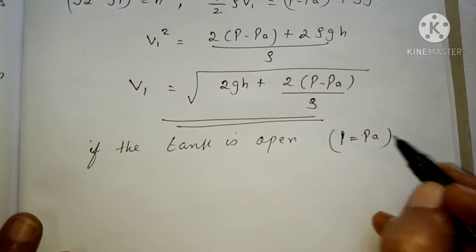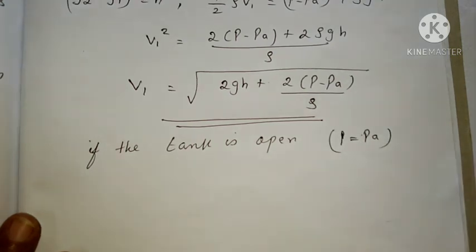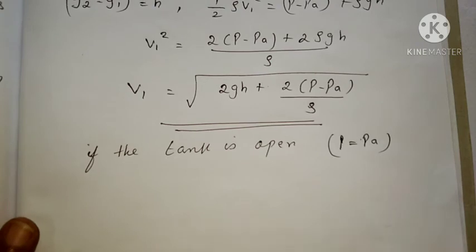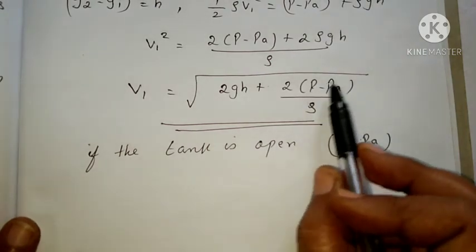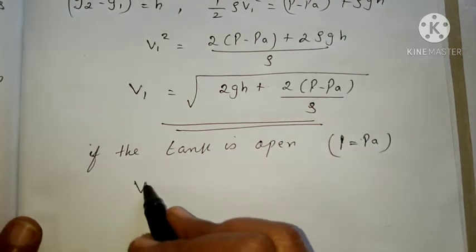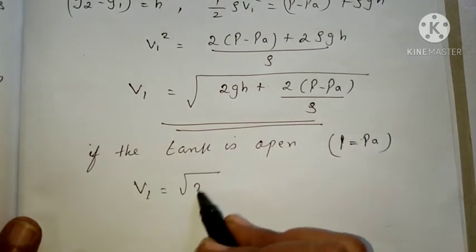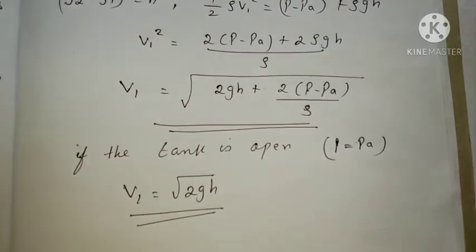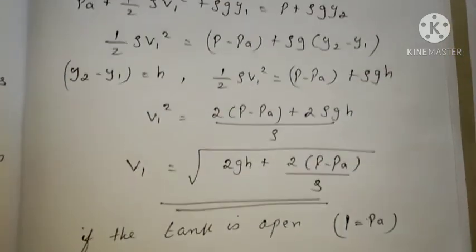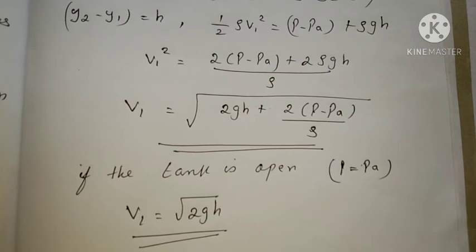Then this equation becomes P minus PA, that is equal to 0. So V1 equal to root of 2GH.